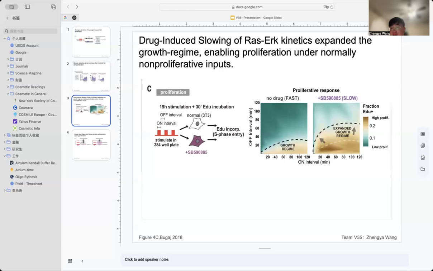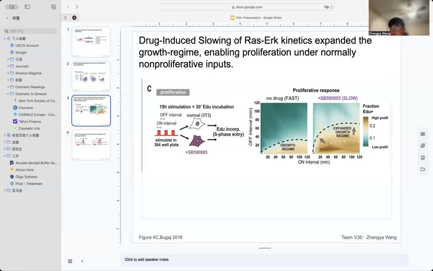To test this, they stimulated NIH3T3 cells with various dynamic RAS inputs for 19 hours in both the presence and absence of the BRAF inhibitor, which is the drug SB590885. The drug SB590885 is known to slow the decay of ppERK signaling.